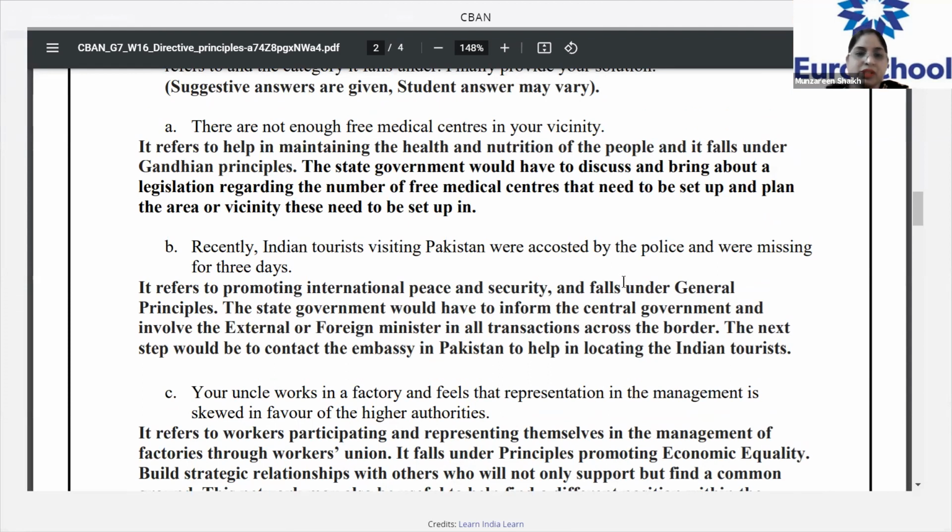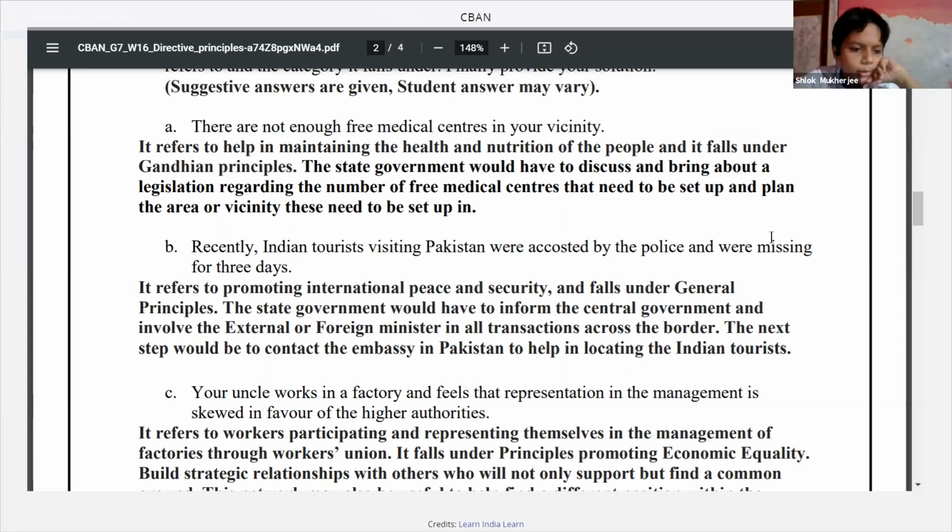Very good. First of all, as Shlok gave the answer, this particular problem will come under general principle. Why? Because in general principle, we have a point which says that we have to promote international peace and security. Okay, and therefore it is falling under general principle category. But what will be the solution? You would like to give the answer, Shlok?